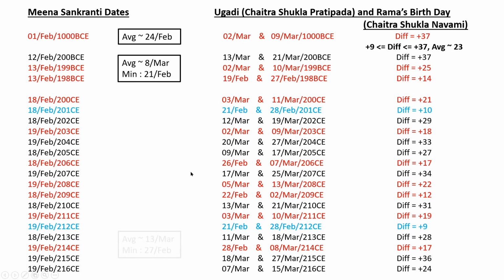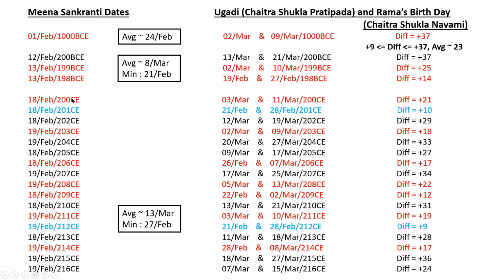This is CE, 200 years after the Common Era. This is before the Common Era. In 200 CE, the average turns out to be 13 March, and the minimum is 27th Feb. So we can consider that Ram Navami is more or less consistently falling in spring.